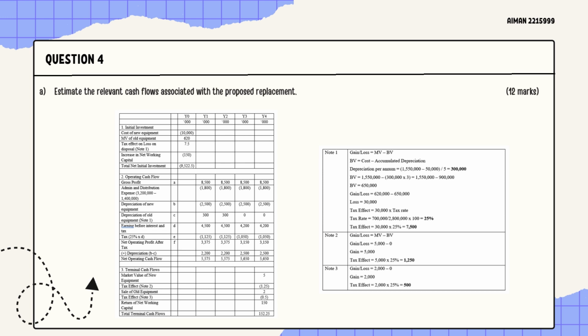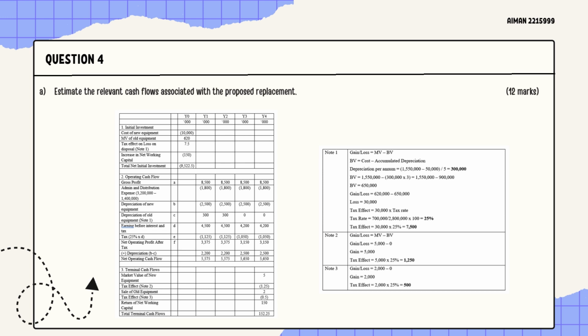Lastly, for terminal cash flows, we have the market value for the new equipment, which we can get from the question, which states that it is expected that at the end of its useful life, equipment BB can be sold as scrap for 5,000 ringgit.